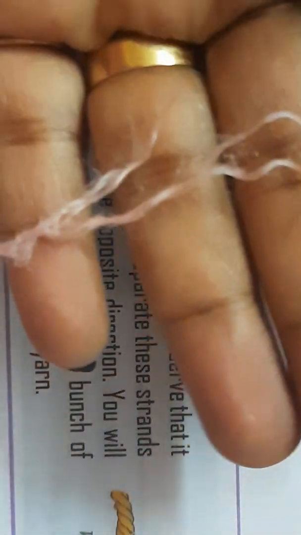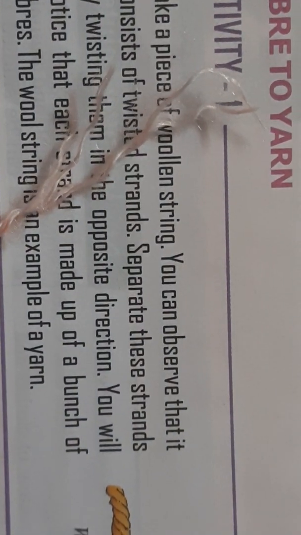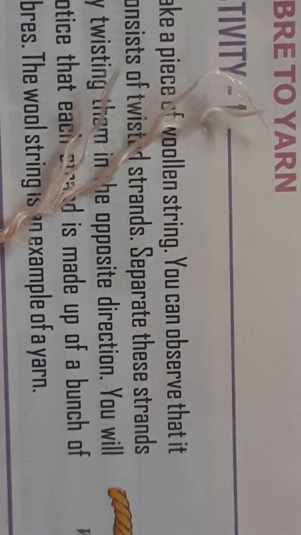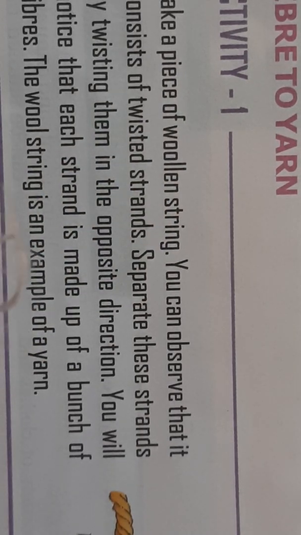So these different strands, okay, these are called the fibers. What are these called? These are called the fibers. So what are fibers? Fibers are generally thin and short in length. As you can see here, these are thin and short. But what has been done? Many bunches of fibers are taken. You can see here, 1, 2, 3, 4, 5, so many are taken.